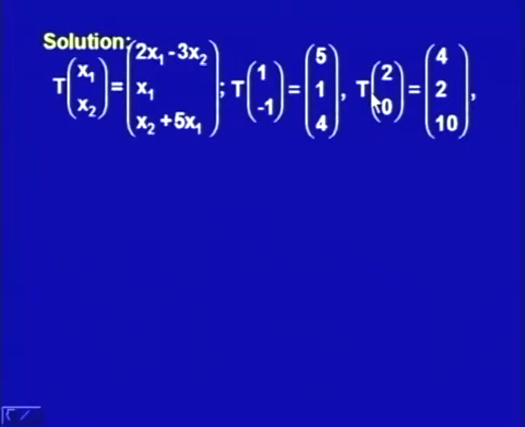The second vector (2, 0) will map to (4, 2, 10) in R3. Here x1 is 2 and x2 is 0. So, when we substitute it here, it will be 4, 2 and 10.